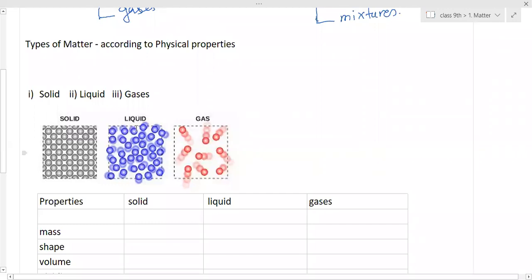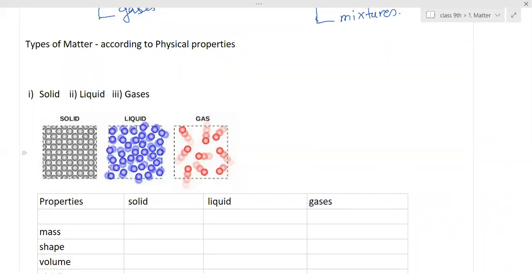Okay. And then liquid, you can see they are able to move. They have more space between the particles. And in the gas, the number of particles is very small and there is much more space between them. Space in gaseous particles is much more.